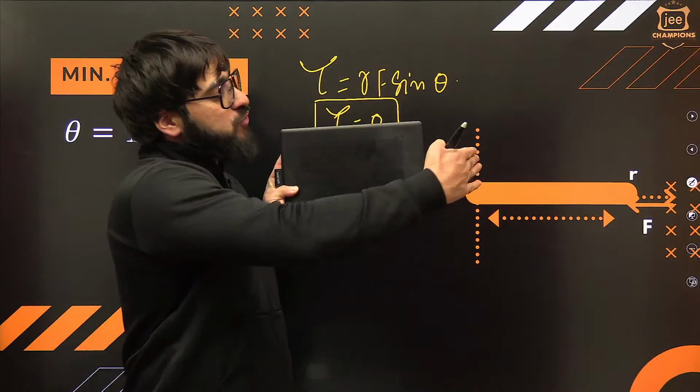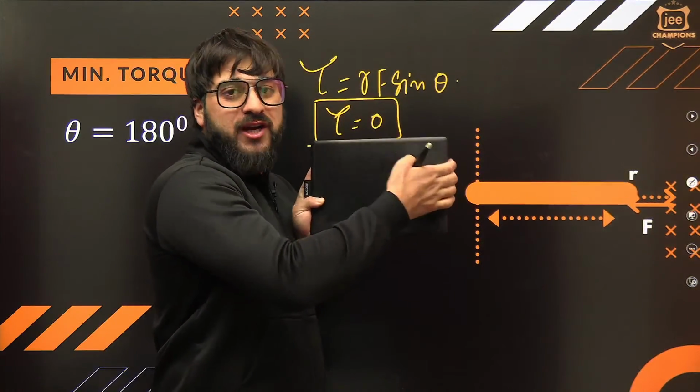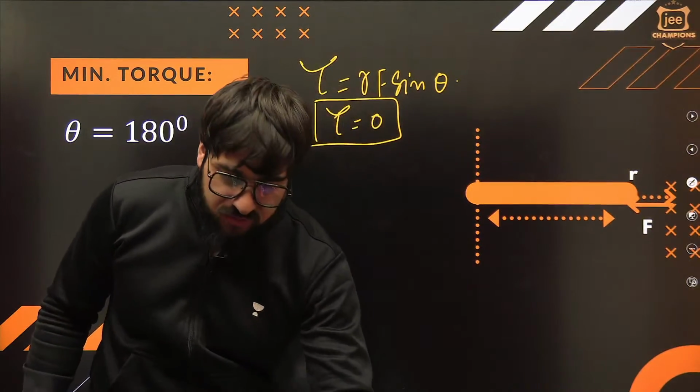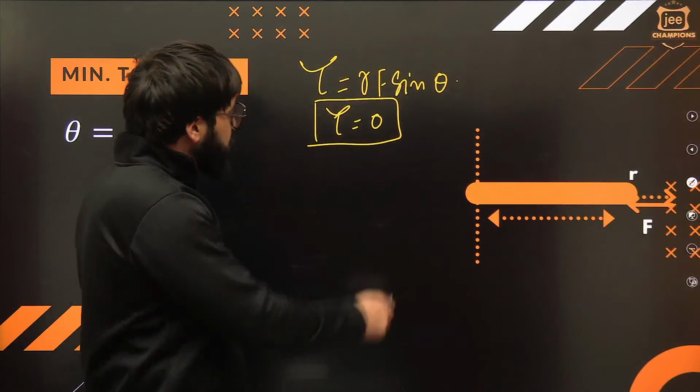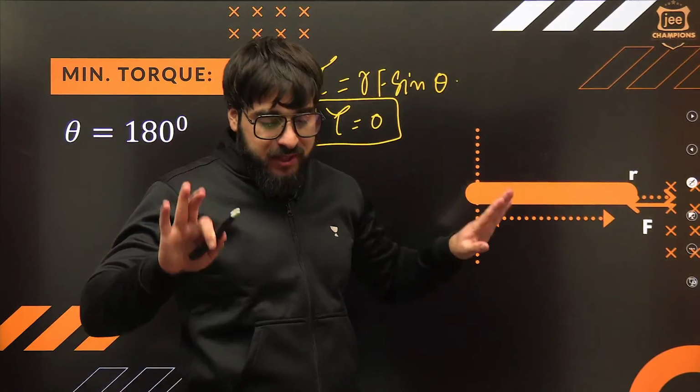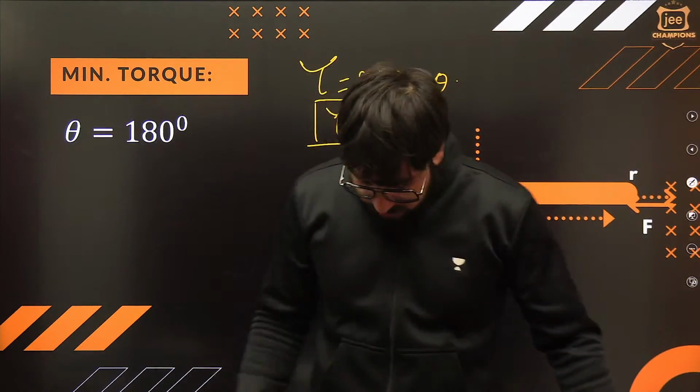In that case also, if you are pushing this door, will this door rotate? No rotating effect will be produced over here. So we say in that case, torque will be exactly 0. Understand? Whenever the force passes through the axis of rotation, we say basically torque is 0. Keep that thing in your mind. Okay?